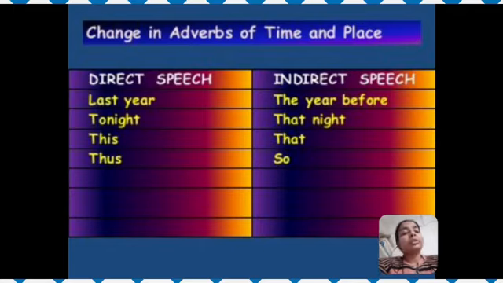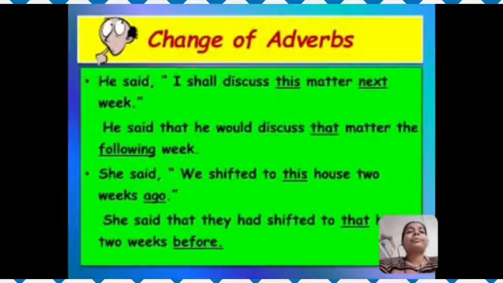So I hope now you have understood very well how the adverbs of time and place change from direct speech to indirect speech. Now let's see the examples. He said, I shall discuss this matter next week. He said that he would discuss that matter, this will change into that, the following week. Next week changes into the following week.